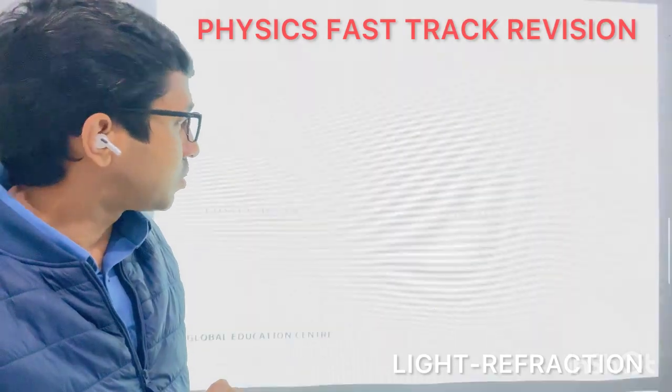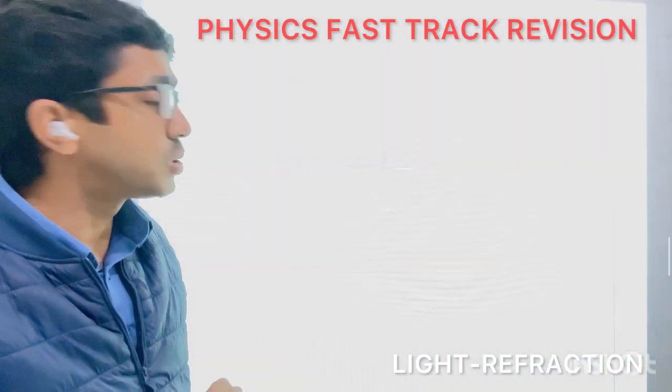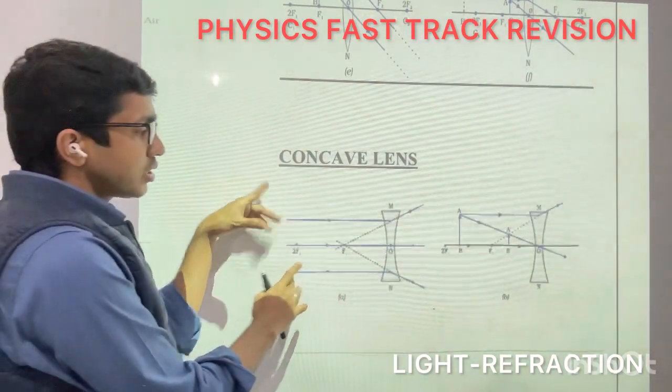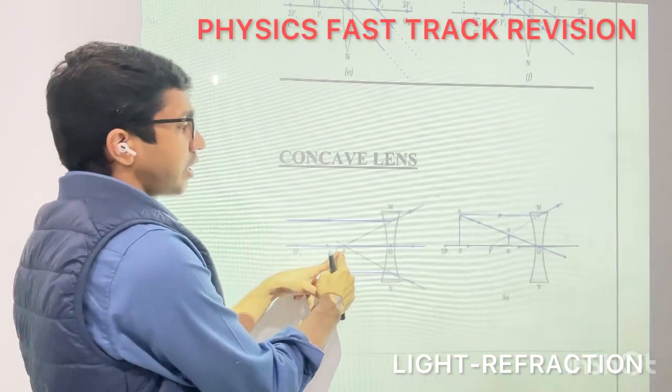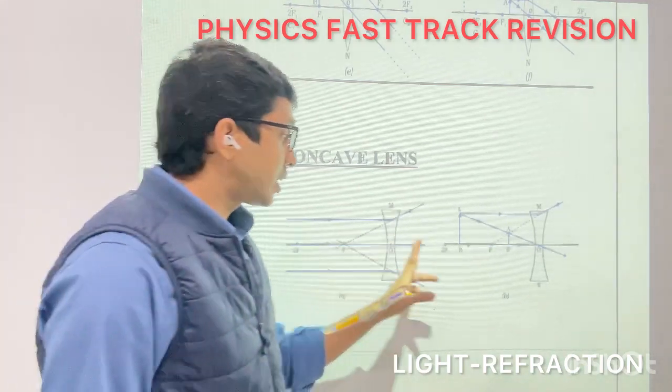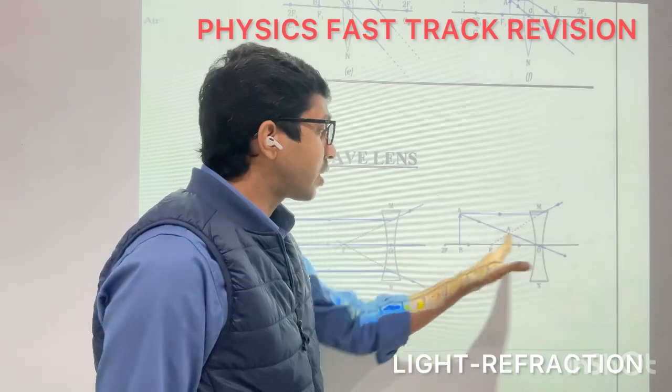If we talk about image formation in a concave lens, we have only two cases. First, when the object is placed at infinity, the virtual image will be formed at F1 on the same side of the object. Second, when the object is placed between infinity and the optic center, anywhere.